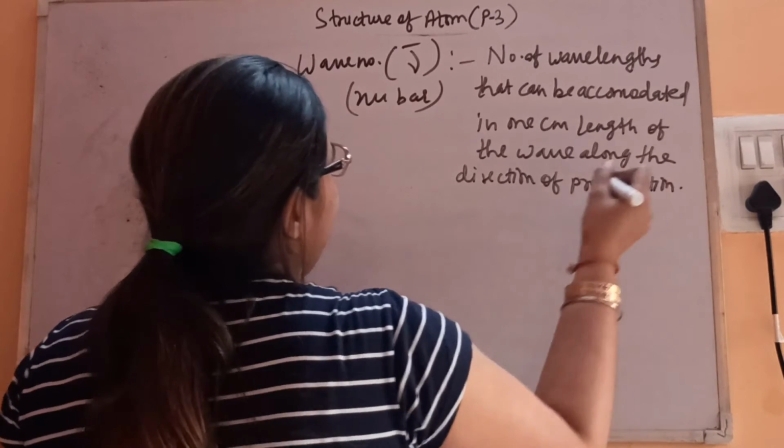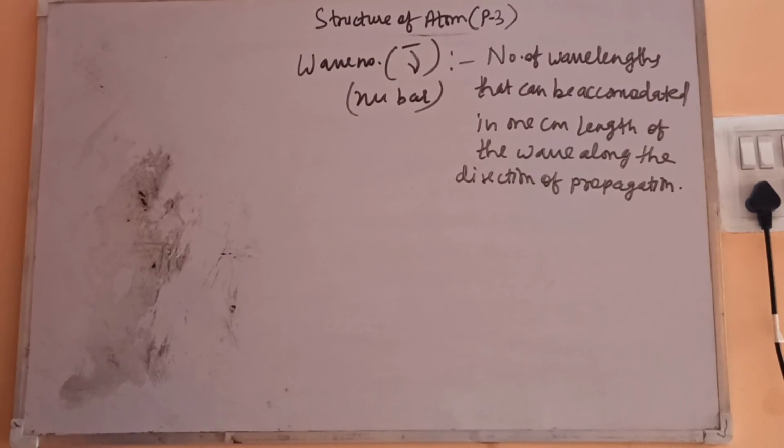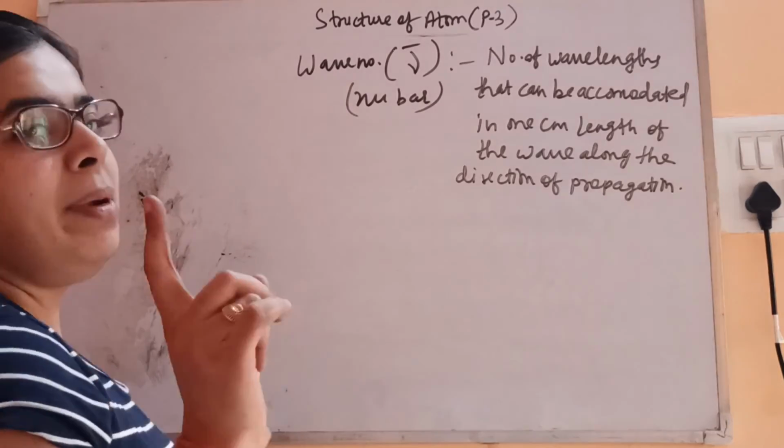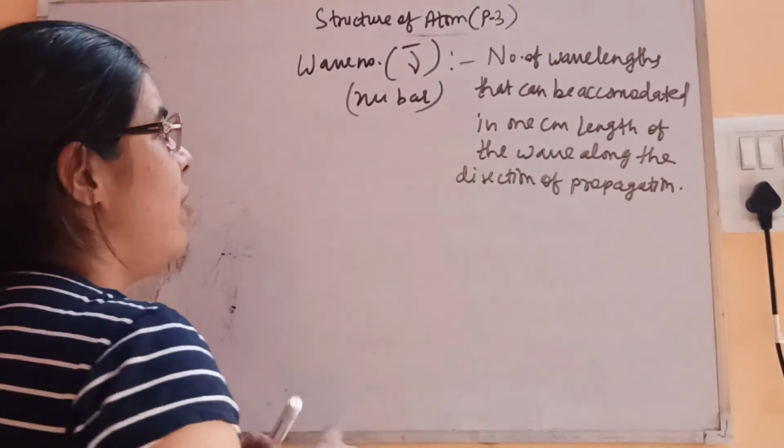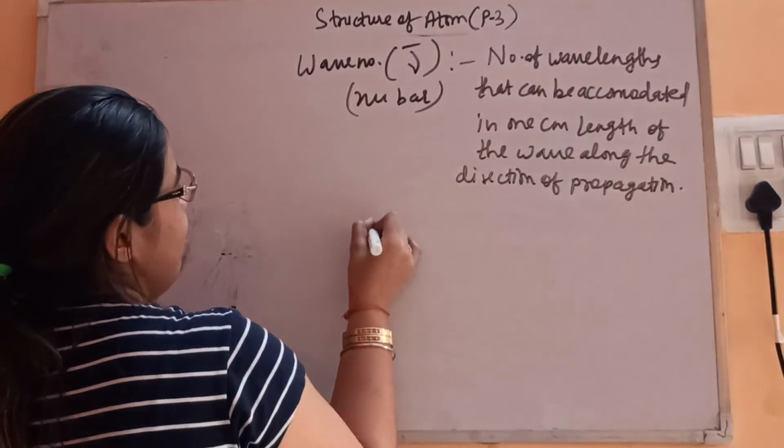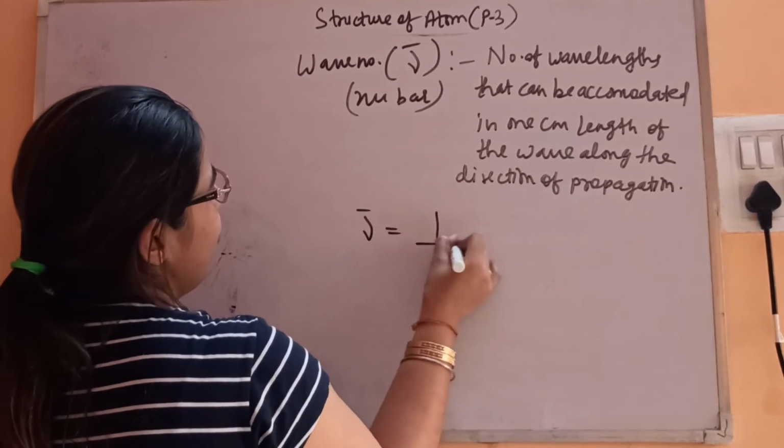That's why we say wave number: the number of waves associated with 1 centimeter length of the wave. So wave number is the reciprocal of wavelength.